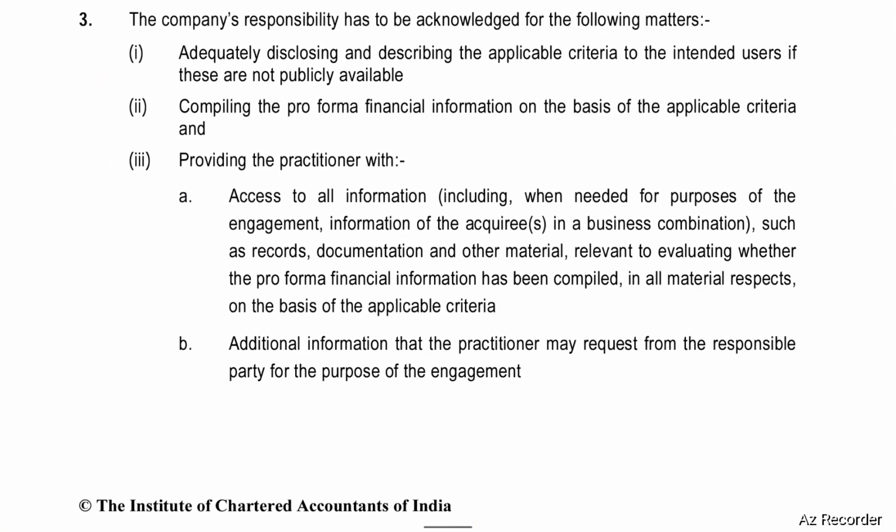The company's responsibility has to be acknowledged for the following matters: adequately disclosing and describing the applicable criteria to the intended users.